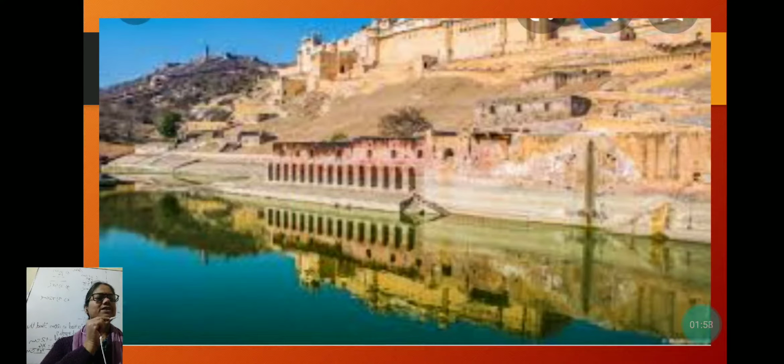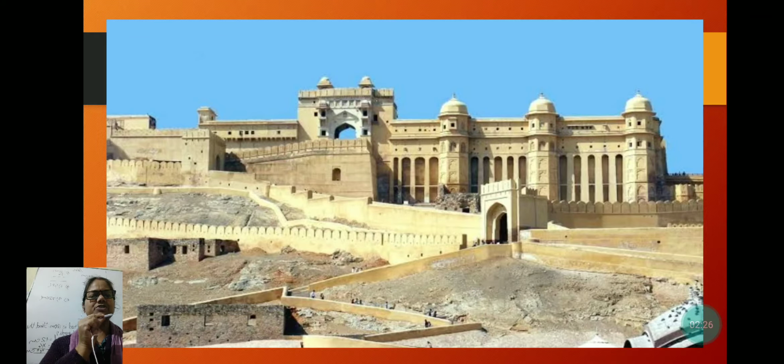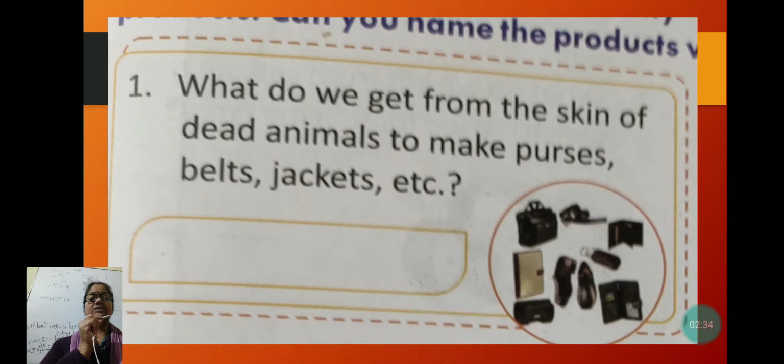And you know, it is known for its artistic style and it is situated beside the Maota lake. It has large ramparts and a series of gates. It is a very big fort, my dear, and beside this you will see a market where you will get things of olden age. Okay? See the picture of Amer Fort. And beside this is a market where you will get carved things, very nice monuments, decorative items.